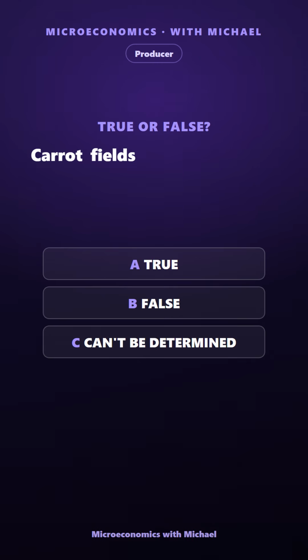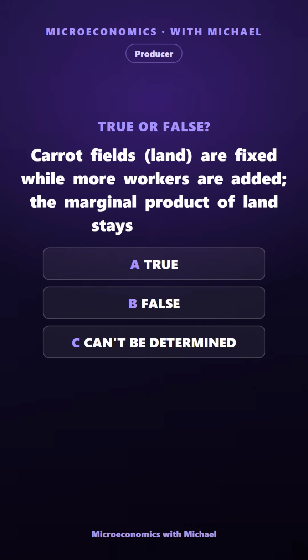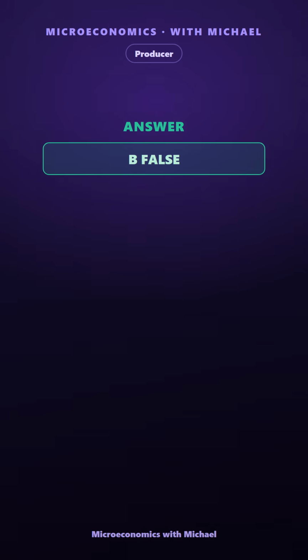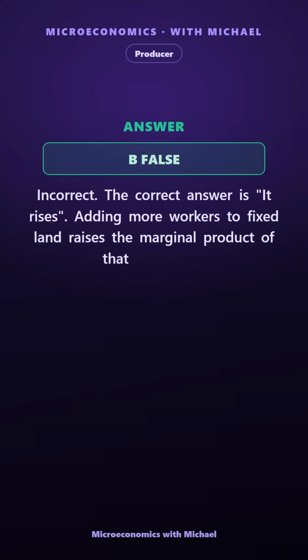Carrot fields, land, are fixed while more workers are added. The marginal product of land stays constant. True, false, or can't be determined. The answer is false. Incorrect. The correct answer is it rises. Adding more workers to fixed land raises the marginal product of that fixed land.